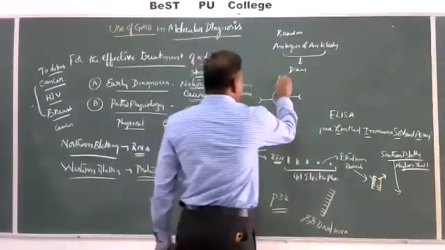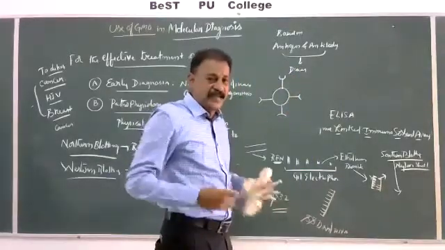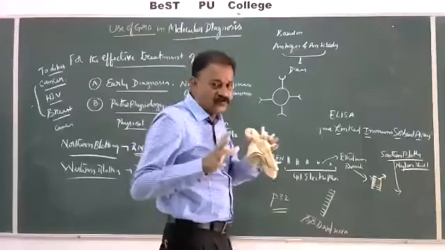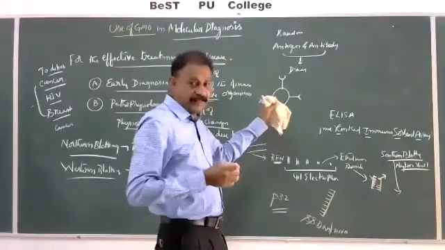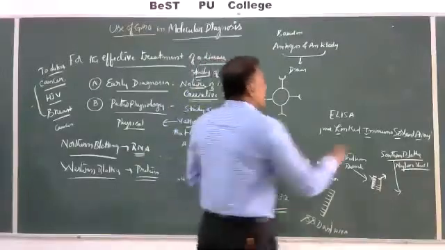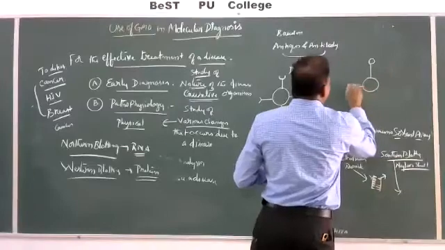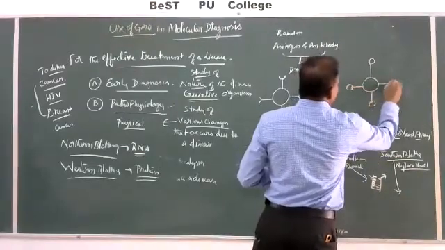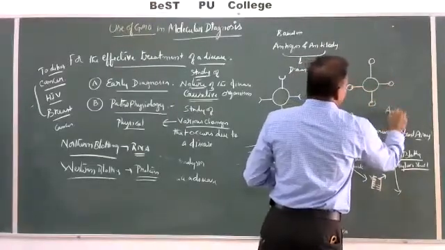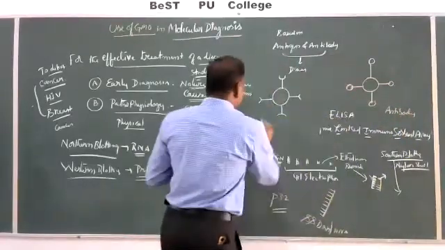If a proteinaceous material like this enters my body, what happens? My body cells want to fight it. They say, "Don't enter," and they will stop it. How will they stop it? They will produce natural antibodies. These are called antibodies. This is called an antigen.